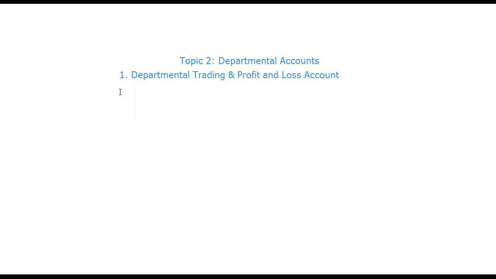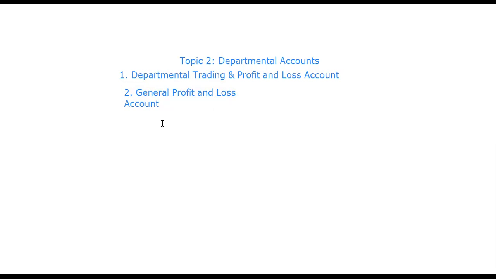The second, general profit and loss account. There are certain expenses or even incomes which are not related to a particular department, but the expenses must be incurred for the business, such as general manager's salary, director's fees, debenture interest, share transfer fees, and interest on loan.